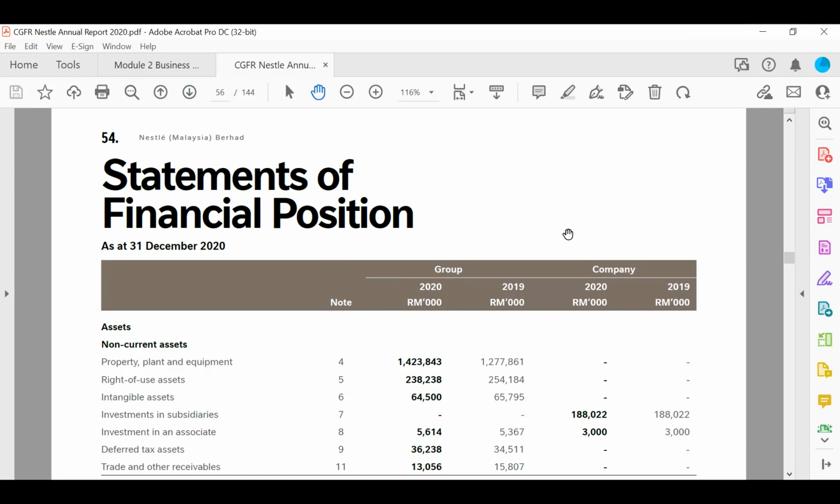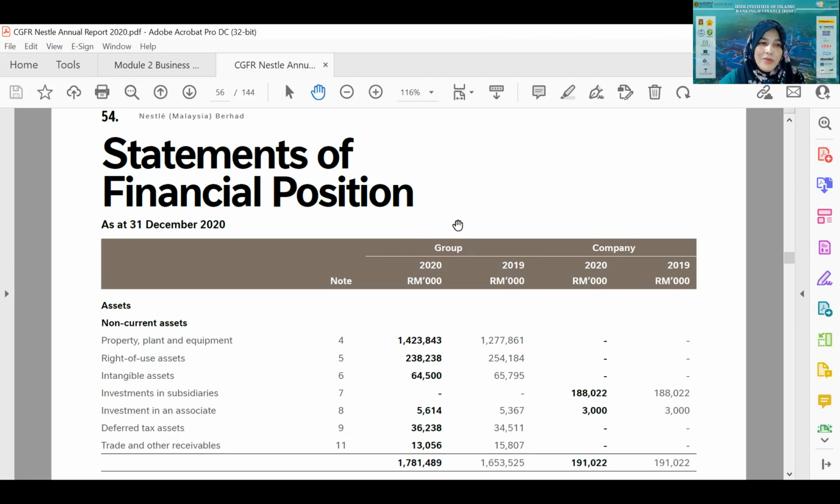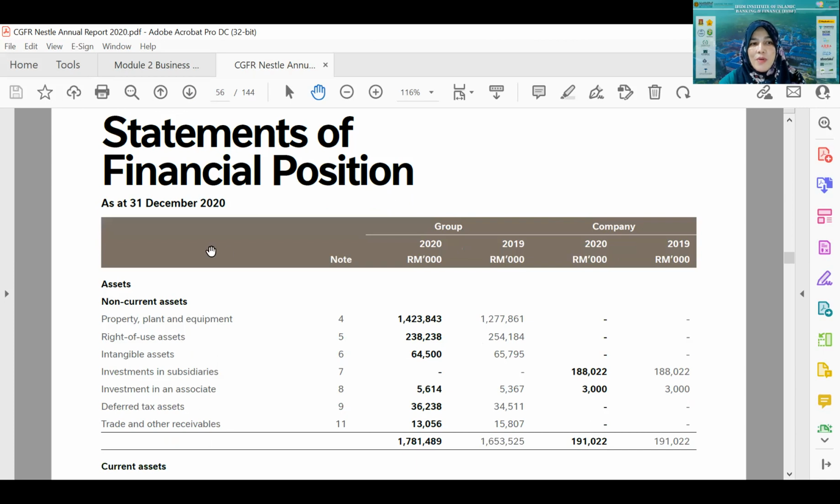Yes, it is because the amount of asset must be equal to the amount of liability and equity. Yes, correct, Munira. The amount of asset always equals liability plus equity. So the asset will always balance to the liability plus equity. That's why it is known as balance sheet. It is also known as statement of financial position because it shows the financial position of the company, in the form of how much asset the company has, how much liability, and how much equity.